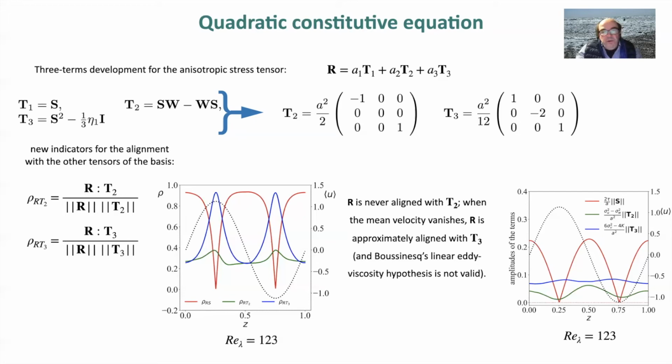And if we plot them, they are plotted in the left hand side panel in red, green, and blue. So the red one is with S, the green one is with T2, and the other one is with T3. So we see that rho r T2 is quite small, and rho r T3 is large when there is a failure of Boussinesq. So when the red curve is very small, we see that the blue one is quite large.